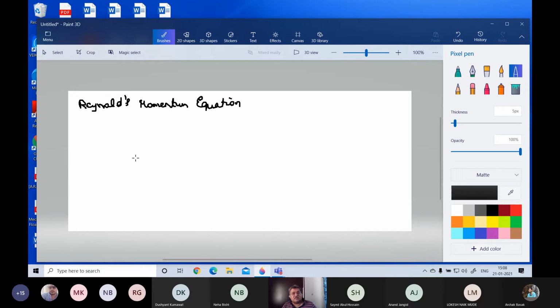It's almost at the same time. It's not very far away. So the Navier-Stokes equation can be derived from the Reynolds momentum equation. So let's go back to the basic equation and start with this Reynolds momentum equation. This is how the equation started.